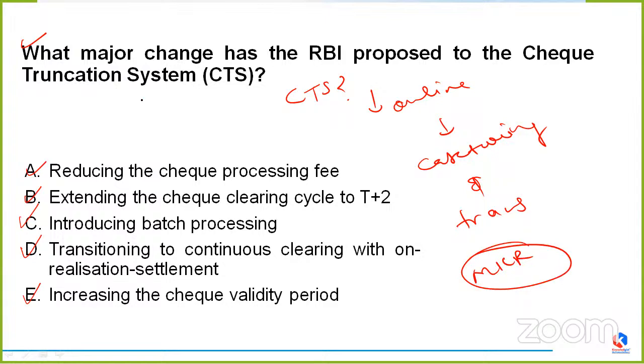It is the magnetic ink character recognition data. See, CTS, what is it? It was started by RBI, and it is a project under RBI that was started in the year 2010. What was the main goal behind its starting up? It was to speed up the process of clearing checks. As you all know, previously, the processing of checks was not that fast. Nowadays, it has come to an aggregated speed. Why is it so? It is because of the new CTS system, which is a project started by the Reserve Bank of India. Clear?